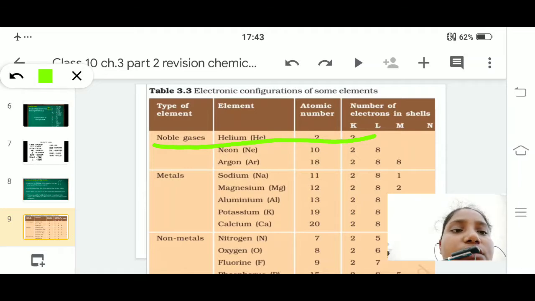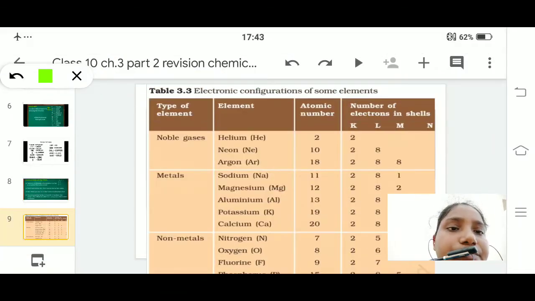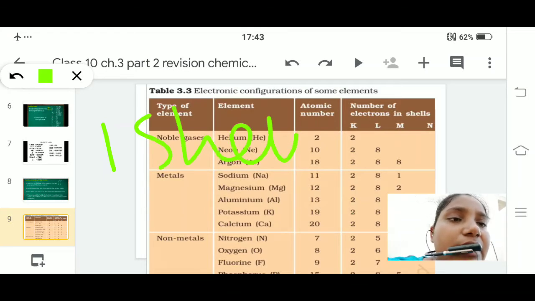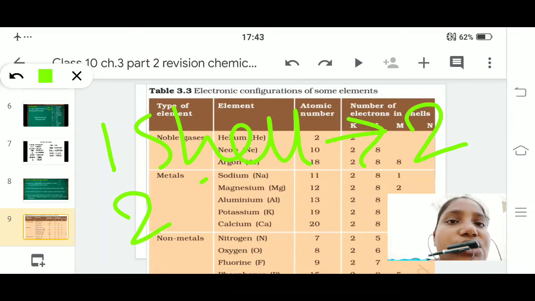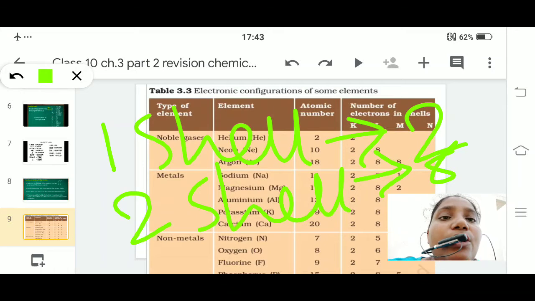What should be the number of electrons in the first shell? In the outermost shell, if it is the first shell, then it should be 2. If it is the second shell, then the outermost shell should have 8.